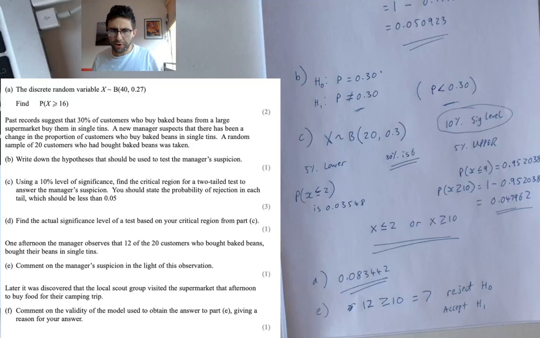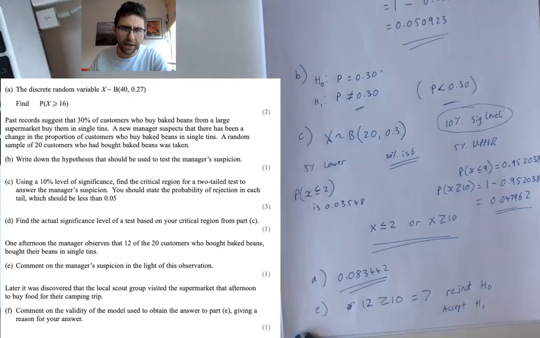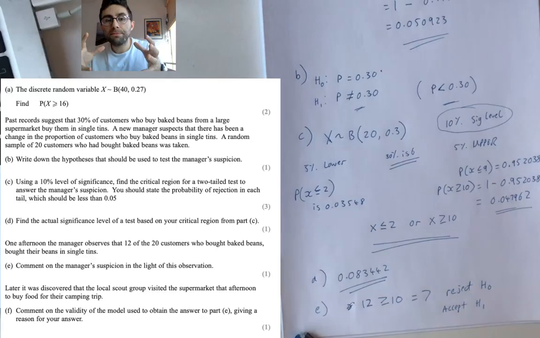I'm not going to write it down actually, but what you're going to say is, if there's a group of Scout people coming in, this does potentially invalidate that 12 out of 20 thing. So maybe the model can still be okay, because the model assumes that the 20 things that you choose are all a random sample.